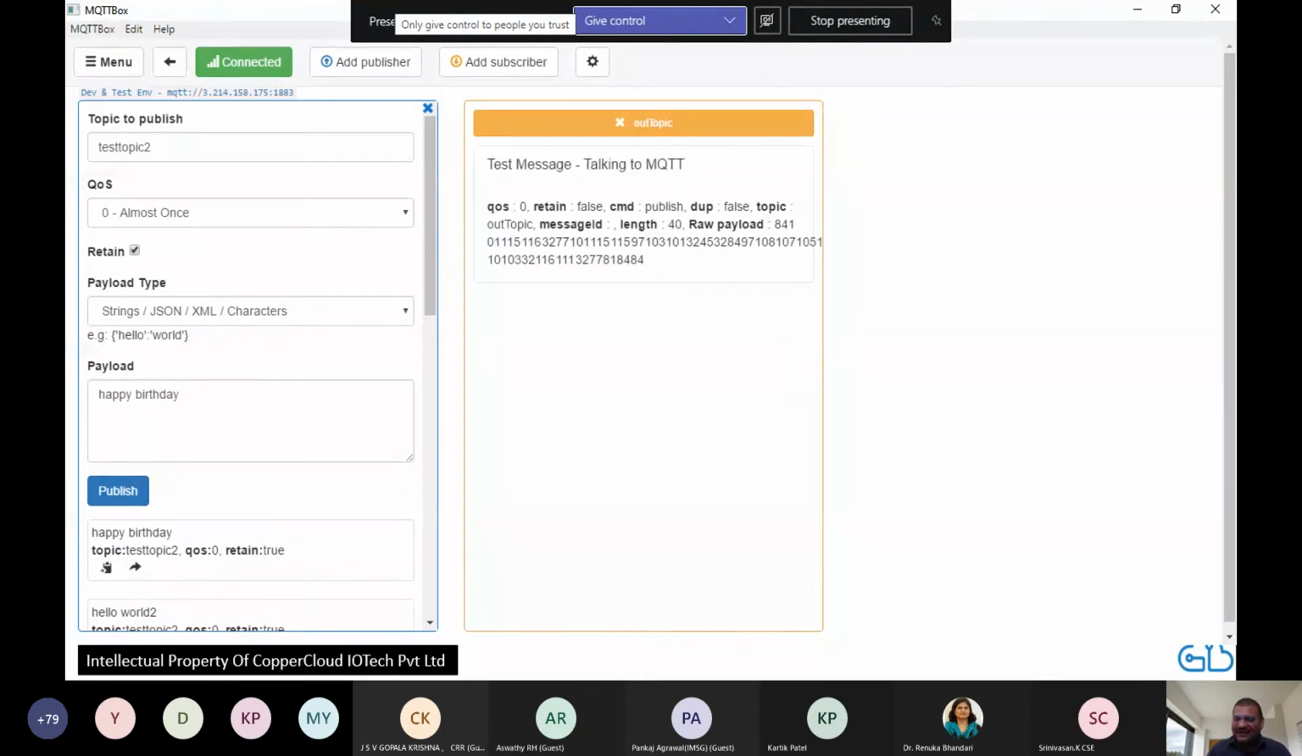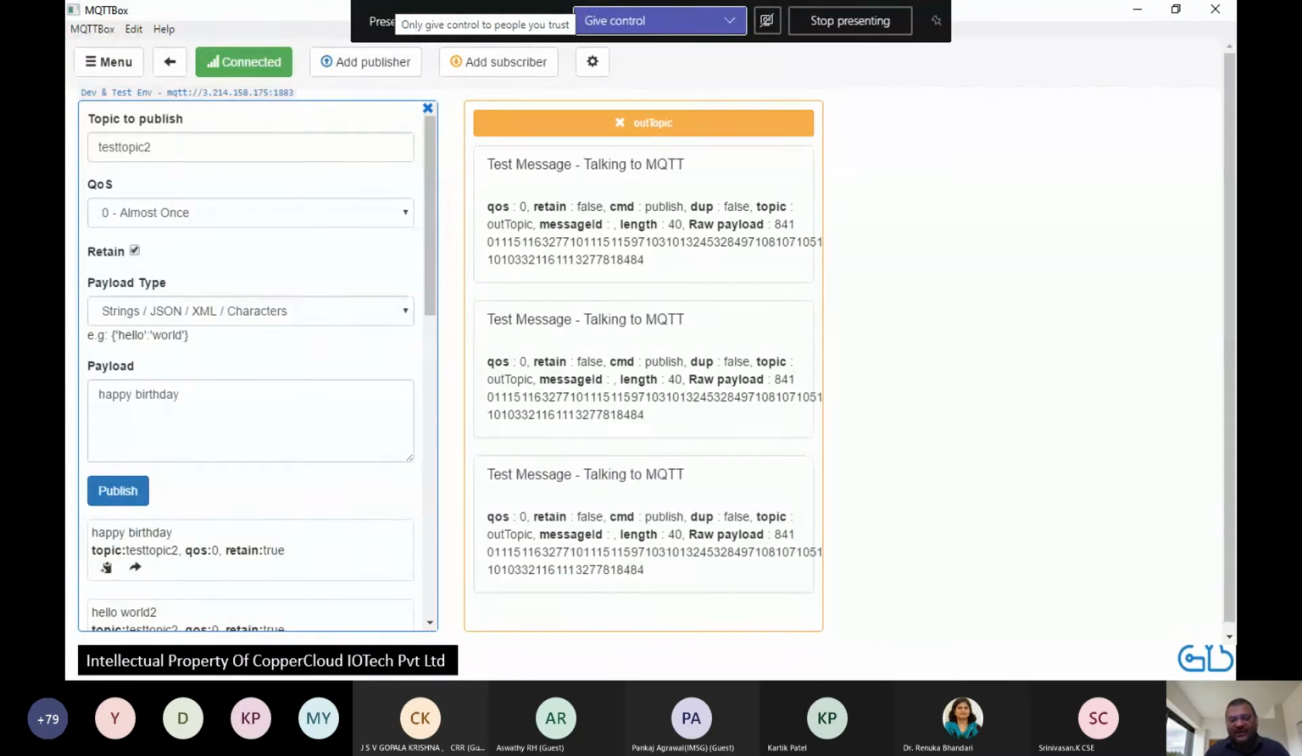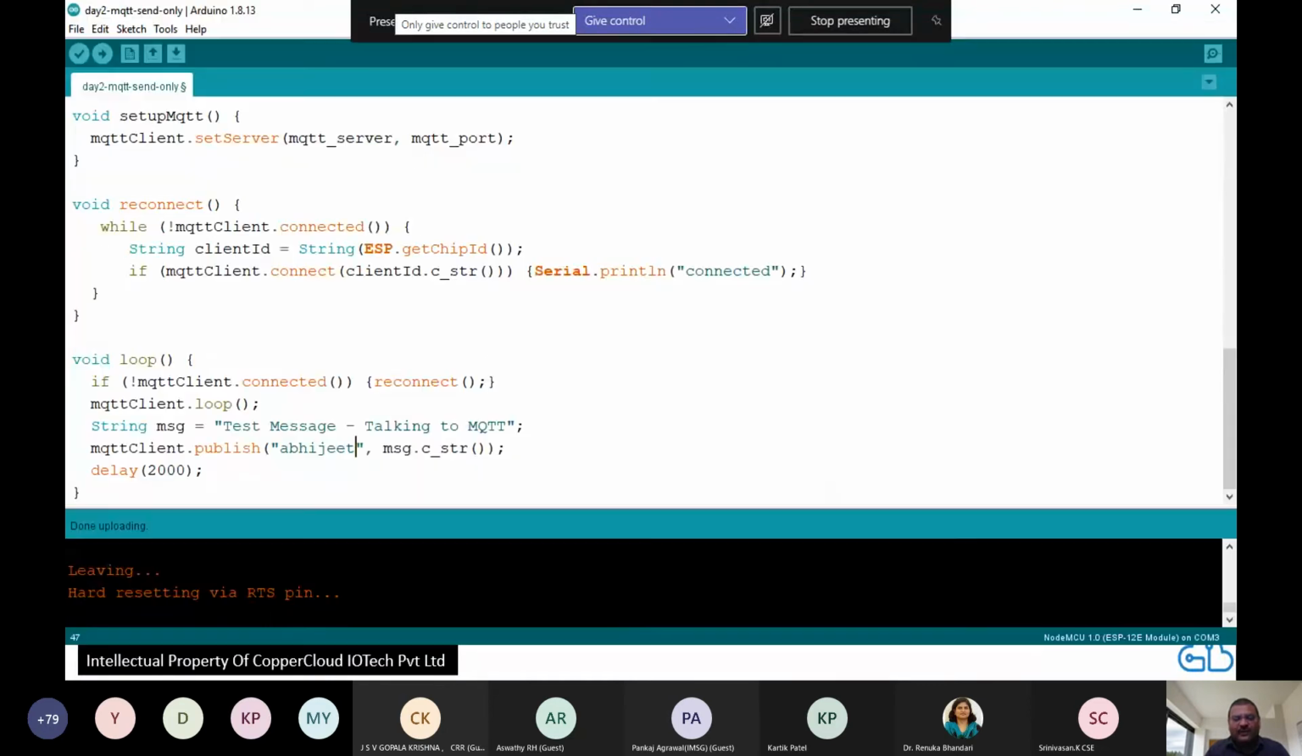Okay, so this is a very simple program. It doesn't do anything useful. So let's do something useful now. All right, what we'll do next is, let me go back to my Arduino.